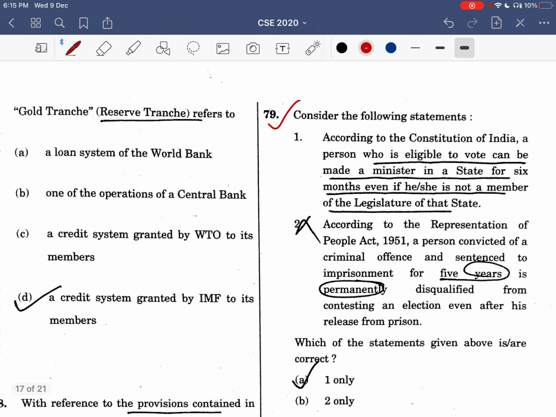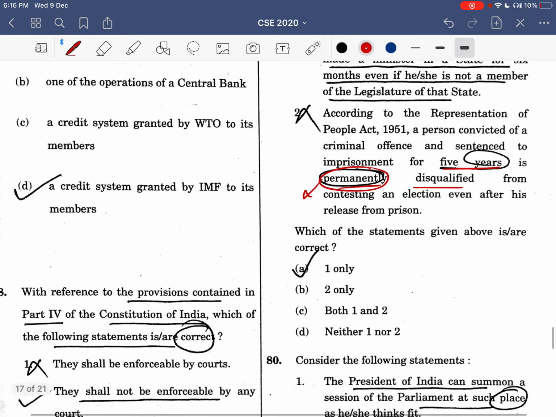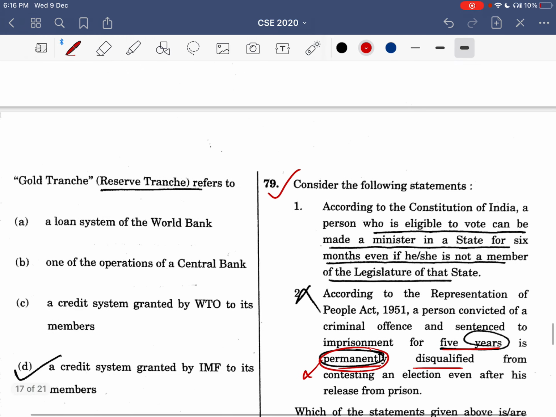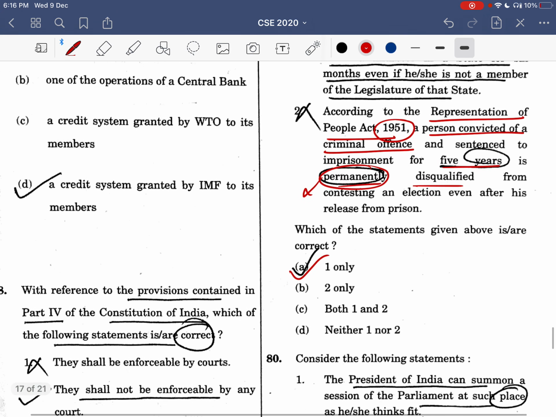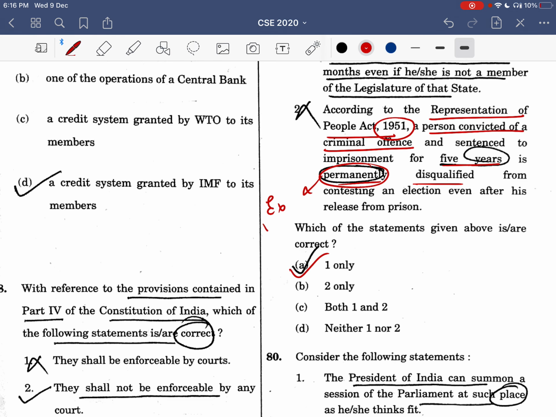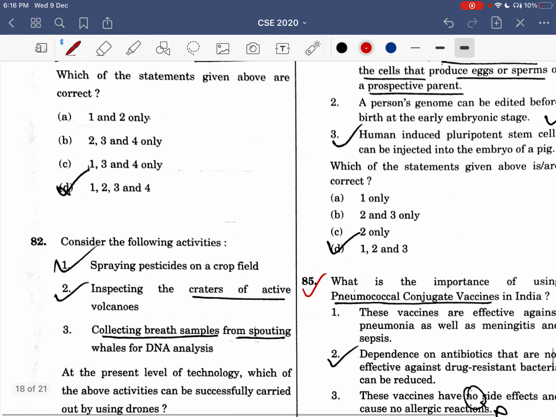Now this question, this is a very vague statement. Permanent, 5 years is permanent disqualified. No, this is not true. So I eliminated this, and option A was correct. This is a question related to the Representation of People's Act 1951, in which a person convicted for a criminal offence and sentenced to imprisonment for 5 years is permanently disqualified. No, this is a very extreme, or you can say vague statement. Now let's jump on to another question.